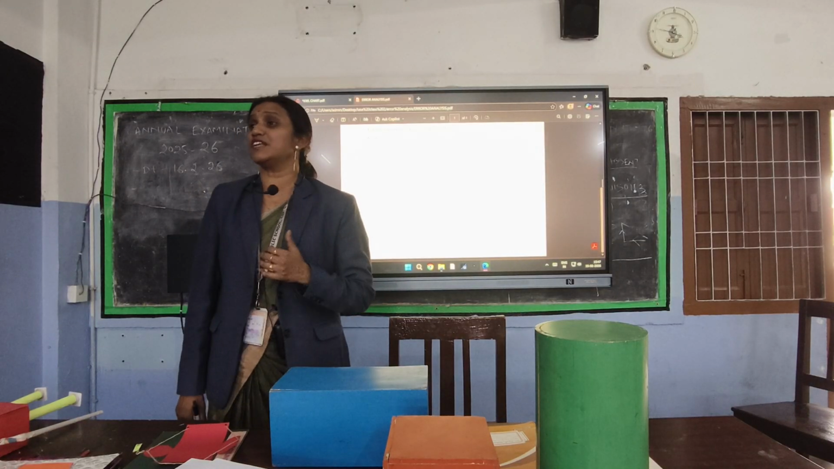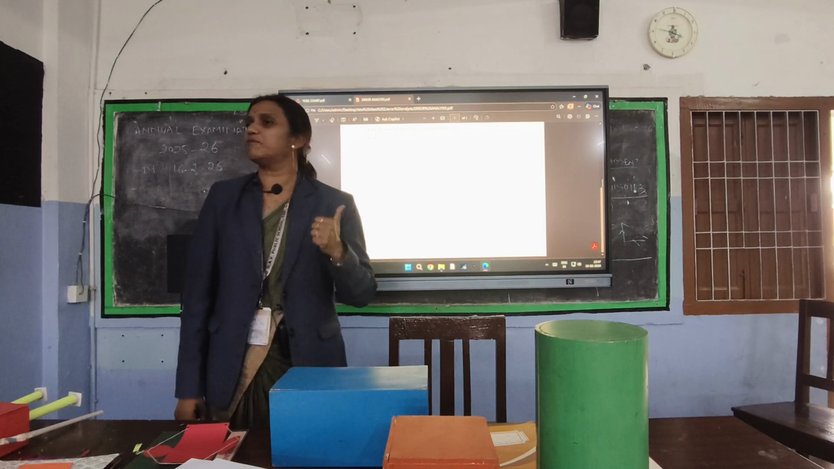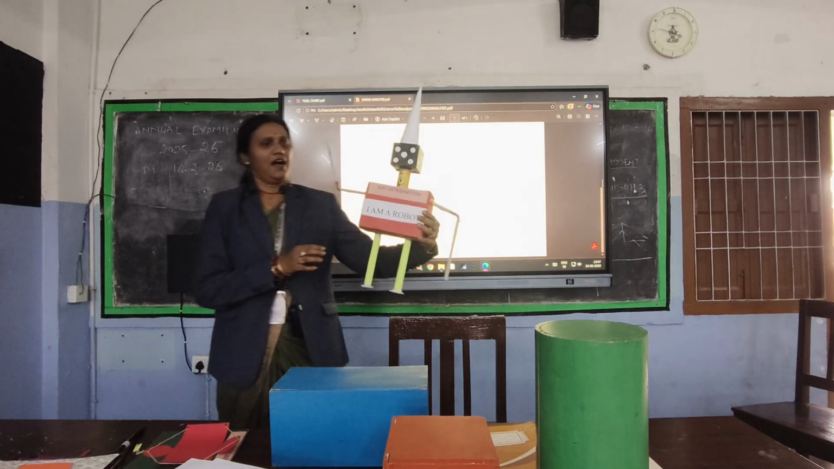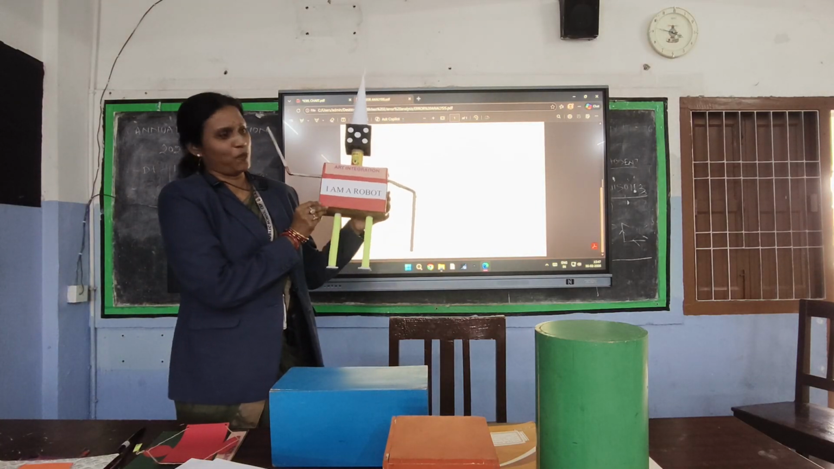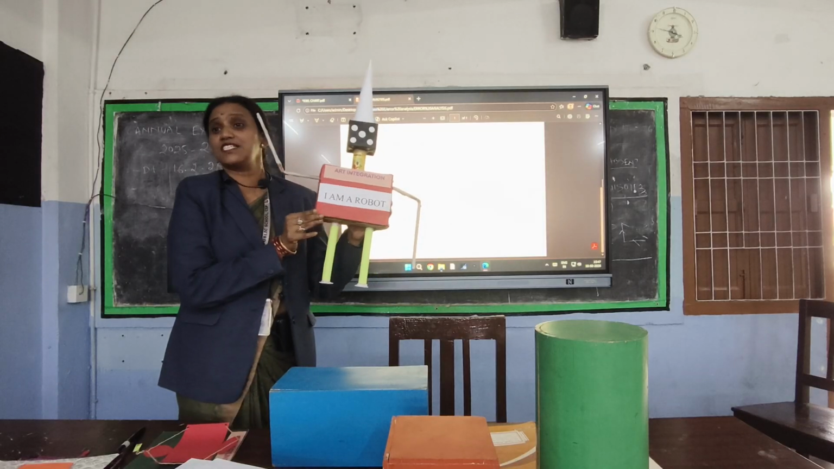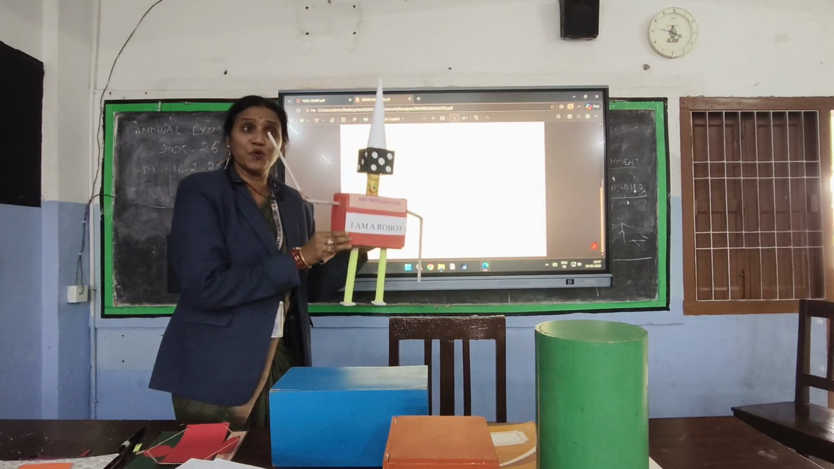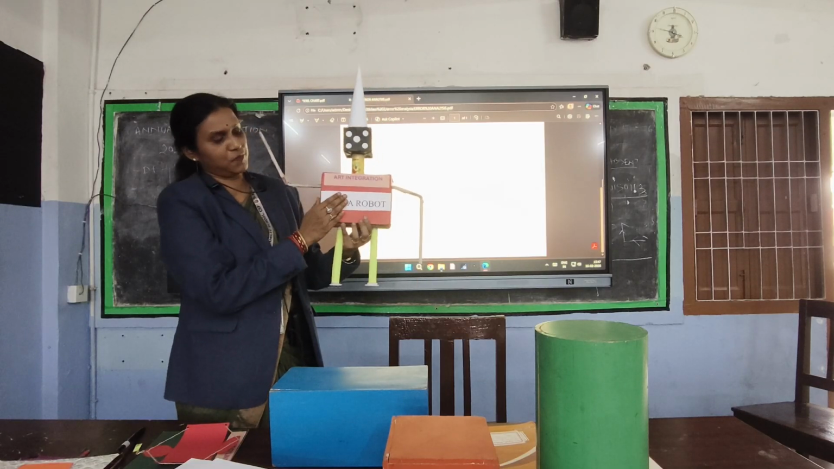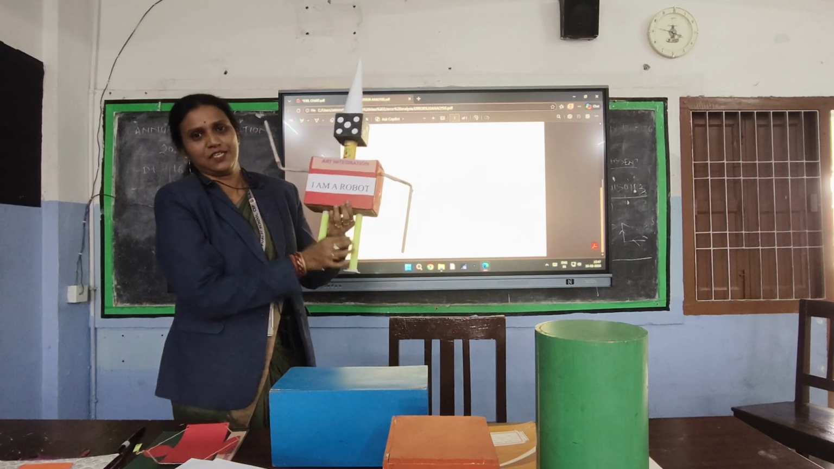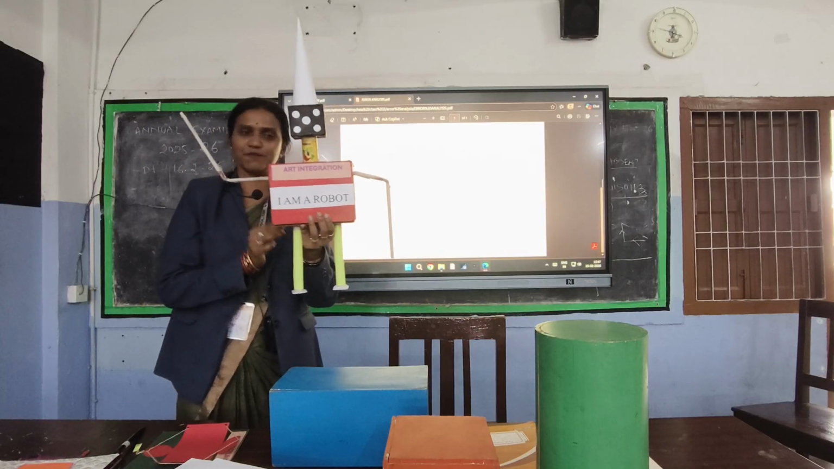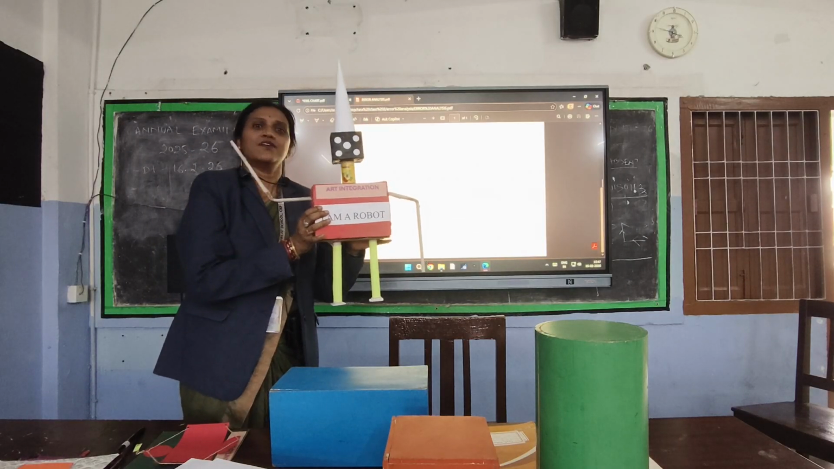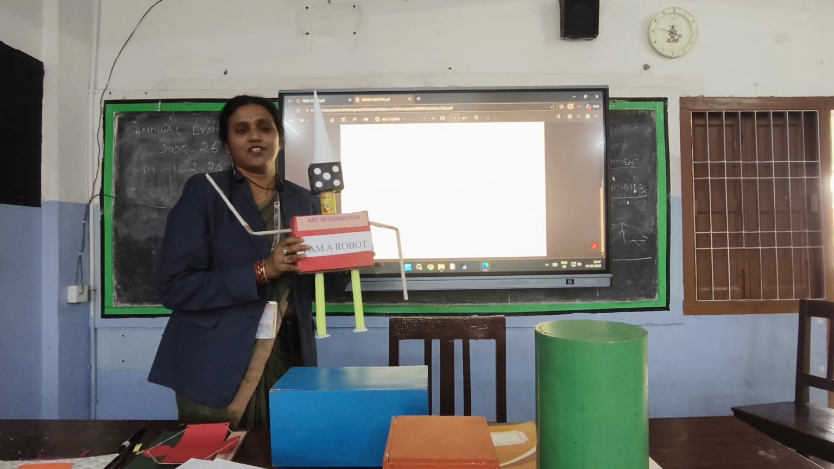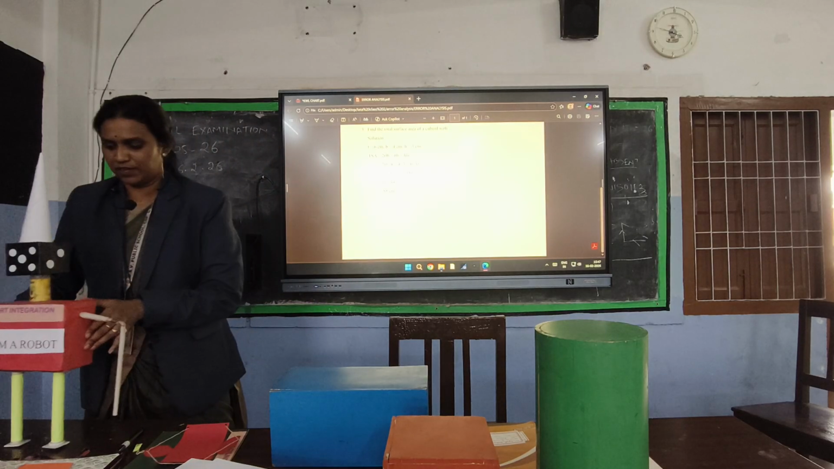So, maths is such an interesting subject. Everywhere maths is present. Now here you see, I made a robot with the shapes which were used in today's class. We learned about cube, cuboid and cylinder. With the help of those shapes, I had created this. Like this, can you create any different shapes? Yes, ma'am. So this is your homework for tomorrow, right?